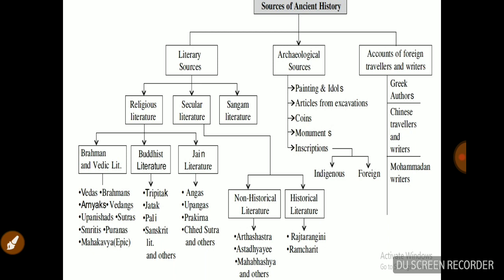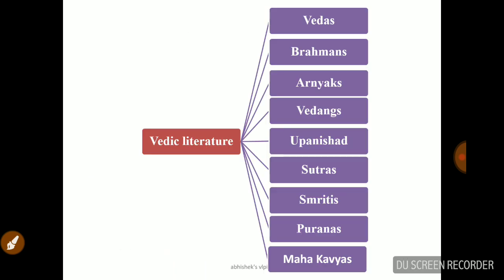Literary sources are again subdivided into 3 branches: religious literature, secular literature, and Sangam. In religious literature, we have 3 categories: Brahmin, Buddhist, and Jain. Today we are completing the Brahmin and Vedic literature. We already discussed the Vedas, Brahmanas, Aranyakas, and Upanishads. So let's start with the session.